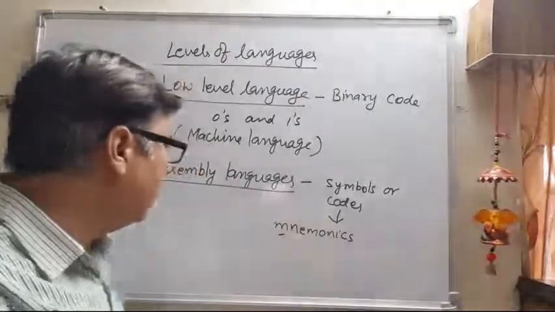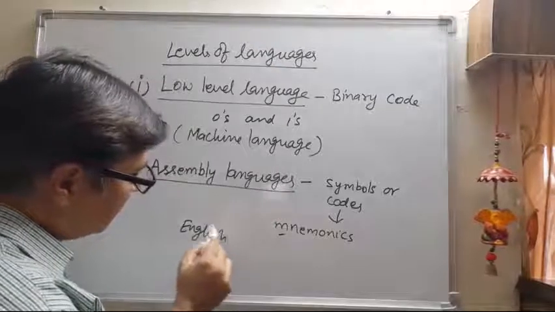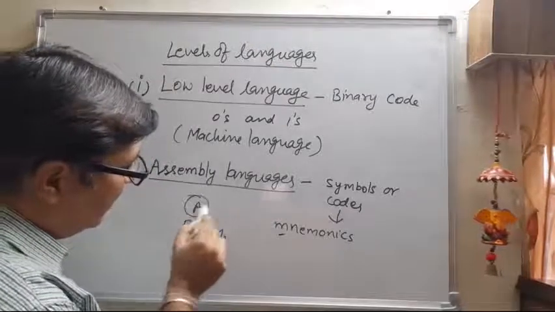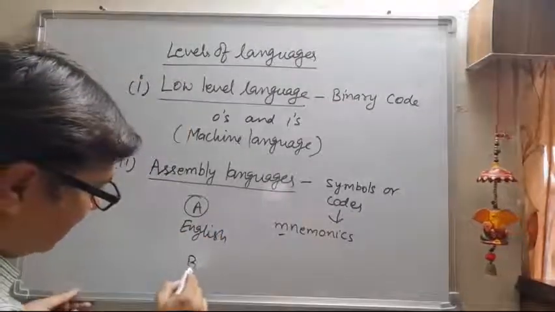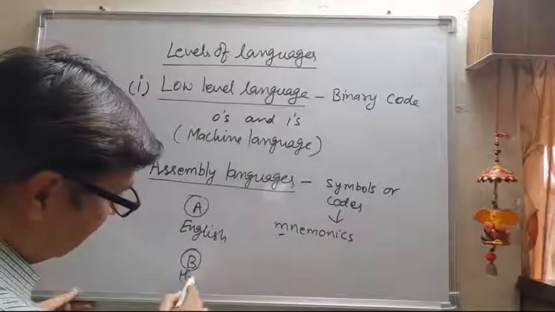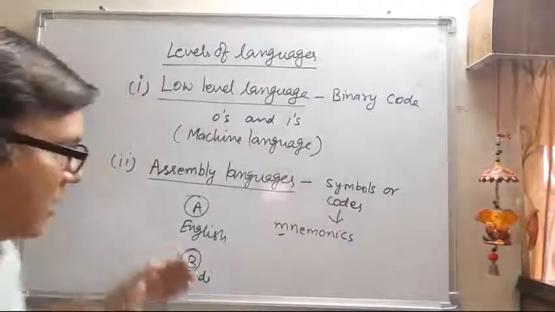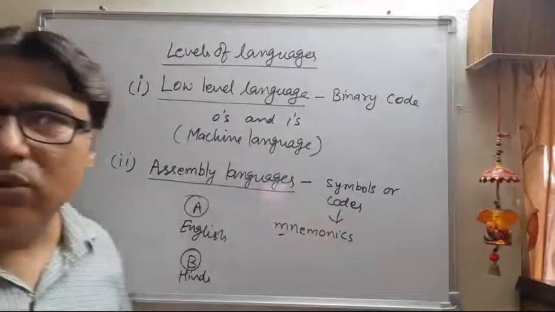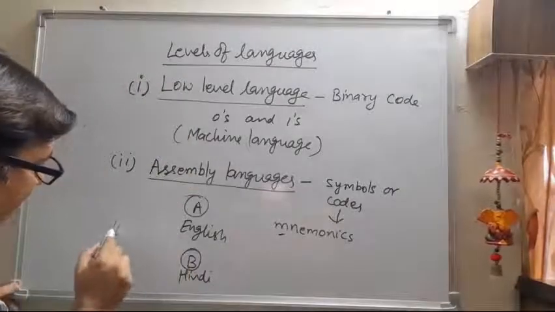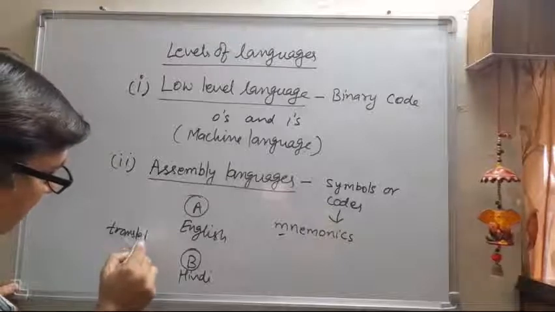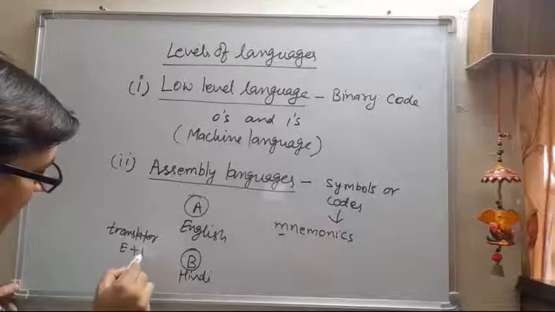Suppose a person A only understands English, and a person B only understands Hindi. How can conversation take place between them? It can only take place if there is a mediator, a translator, who can understand both English and Hindi.